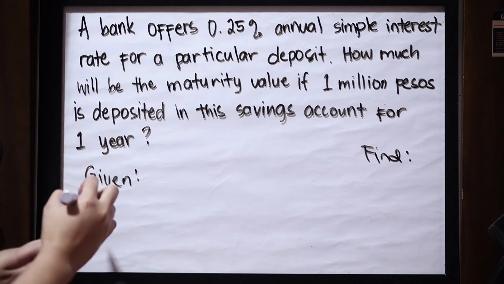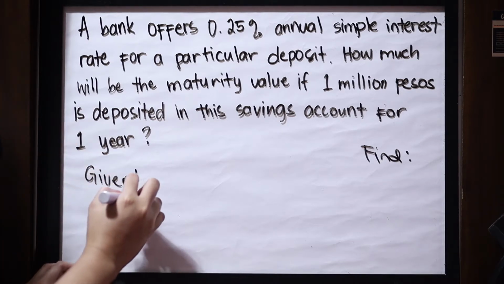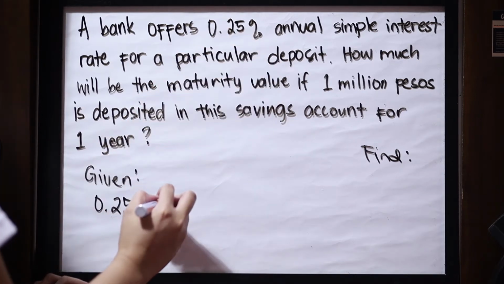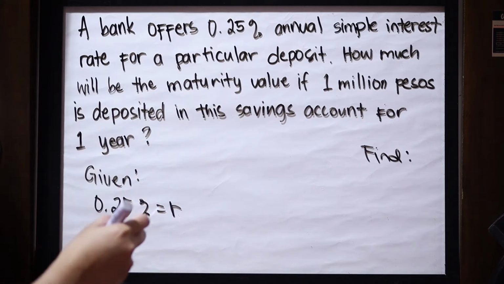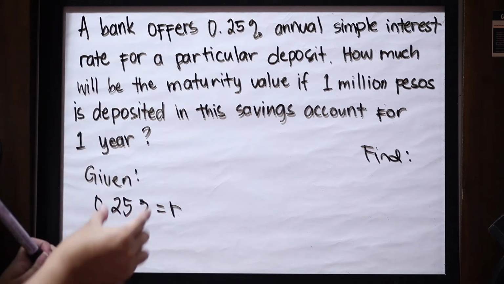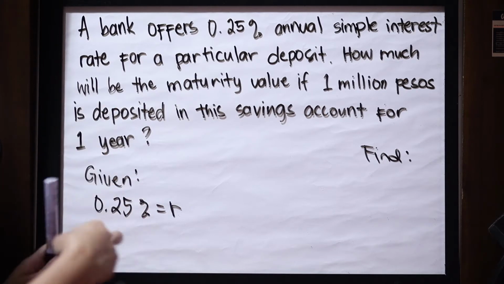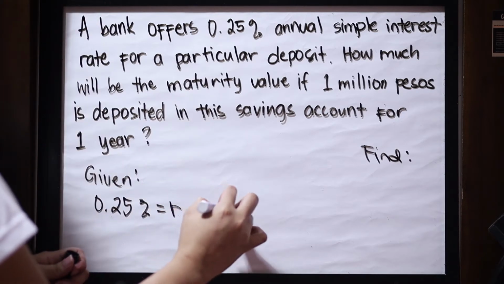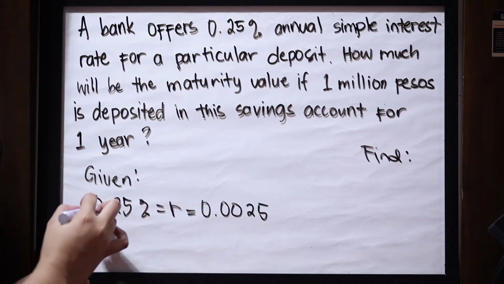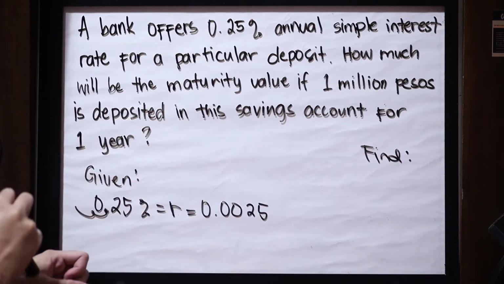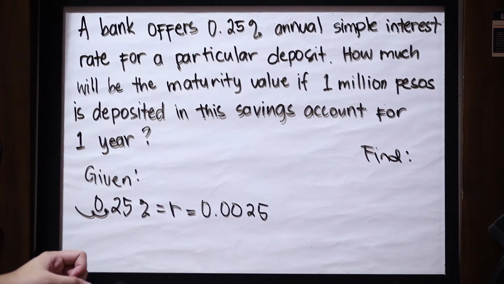So first we have 0.25%. And since we have the percent symbol, it means that this number is the rate. And for us to solve this problem using the 0.25% rate, we have to eliminate the percent symbol by moving 2 decimal places to the left. So this will become 0.0025. Since the decimal point is located here, we move 2 decimal places to the left, and that will be the rate for this given problem.